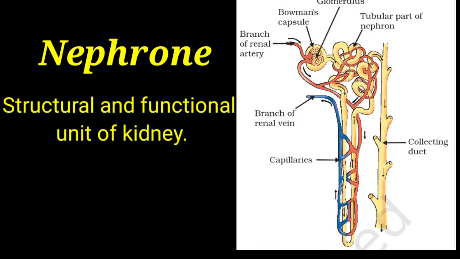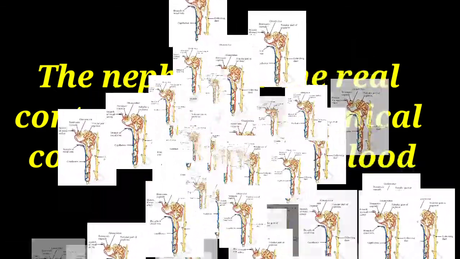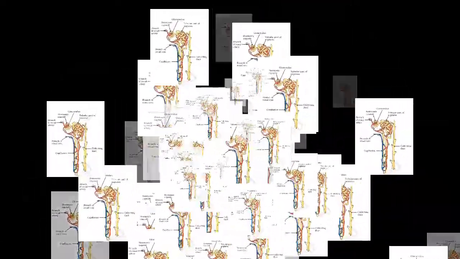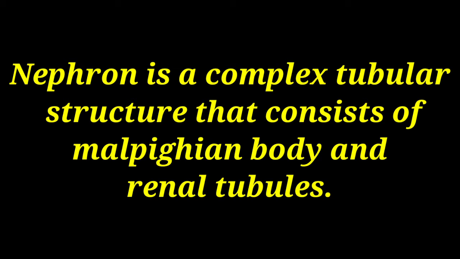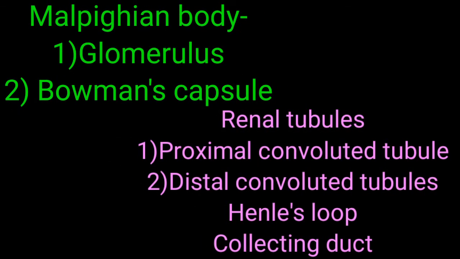Nephron is the structural and functional unit of the kidney. It is the real controller of the chemical composition of the blood. About 1 million nephrons form the excretory organ of human beings called the kidney. A nephron is a complex tubular structure that consists of the following two parts. First is the Malpighian body. Second is the renal tubule. First we will study the Malpighian body in this diagram.